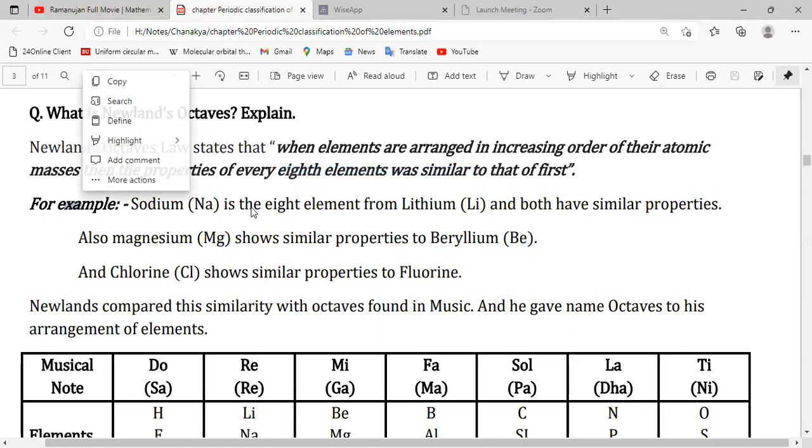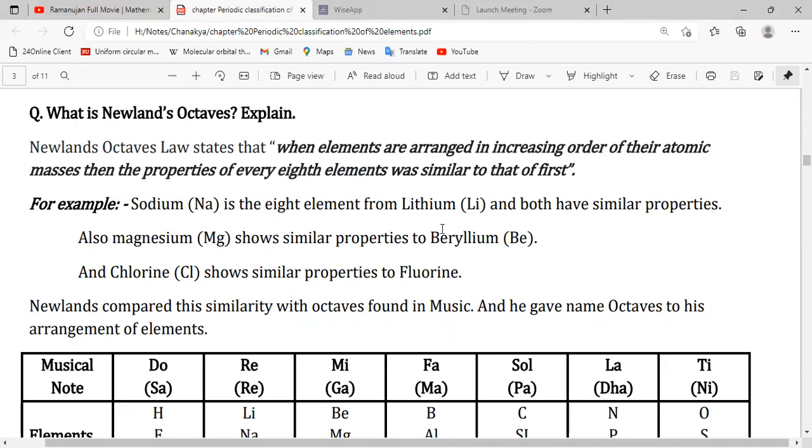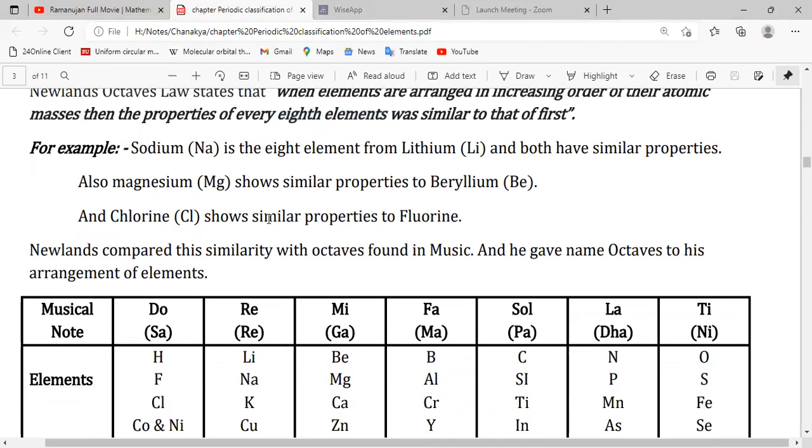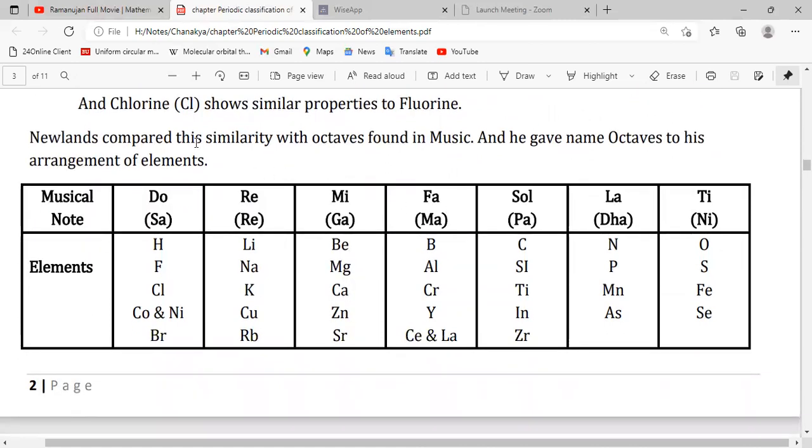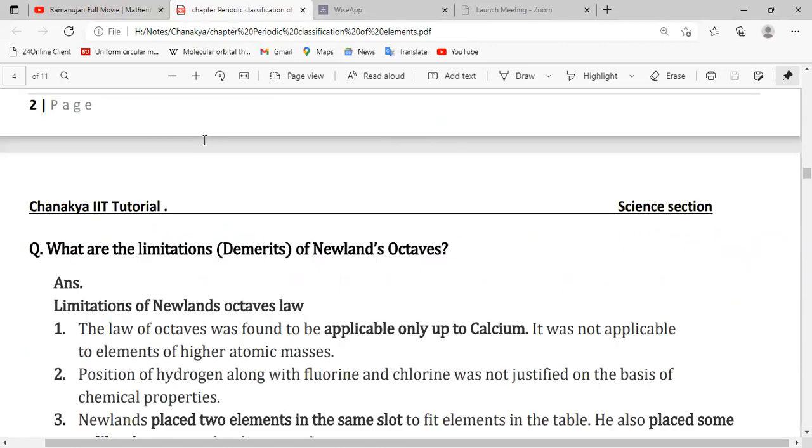For example, sodium is the eighth element from lithium, so both have similar properties. Magnesium is eighth from beryllium, and chlorine is eighth from fluorine, so they also have similar properties. This is the arrangement of Newlands' octaves. He arranged all the elements known at that time, but only elements up to calcium obeyed his law, the others did not. That's why his arrangement failed.